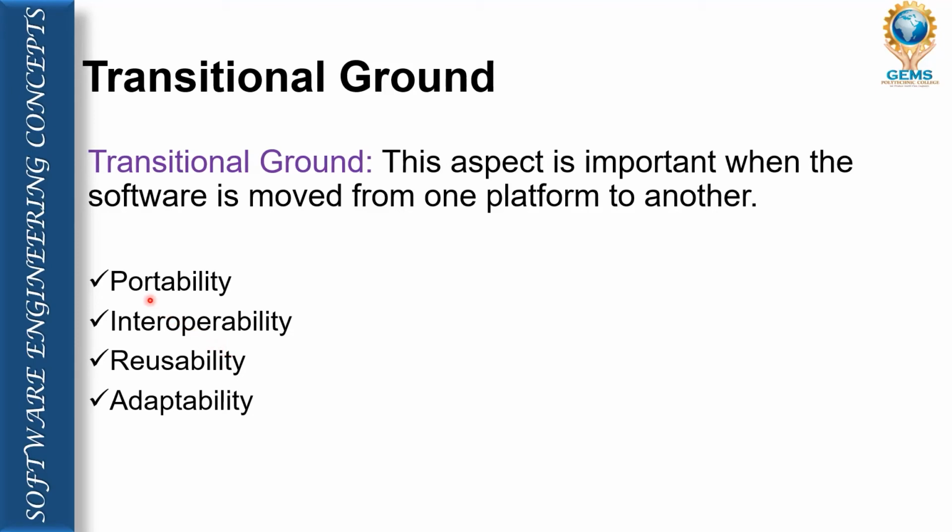Some of the parameters through which we are able to measure the transitional characteristics of any software. First one is called portability. Can our software be portable in nature? We can easily change the platform. Interoperability. We are able to operate on any platform. Reusability and adaptability. We can easily reuse it, or our software can easily adapt to the changes we make. So if the software satisfies all these parameters, then we can say that our software is really good transitionally.